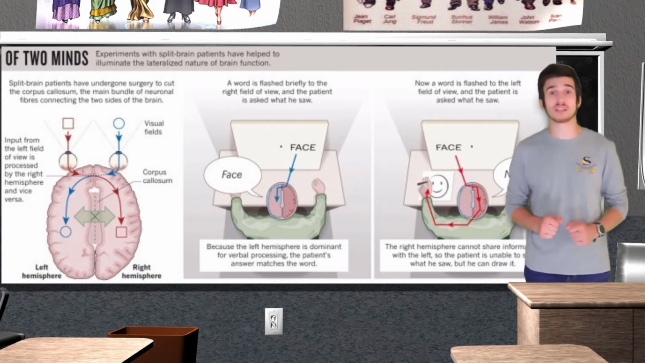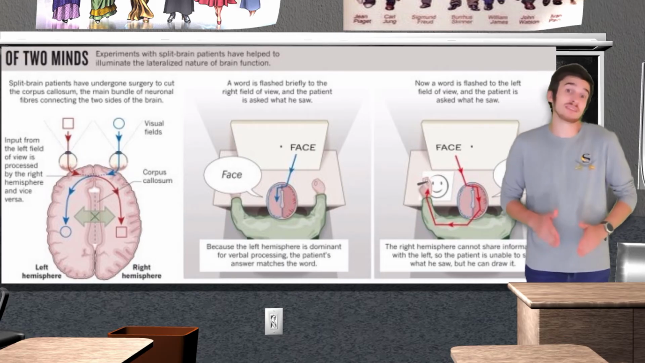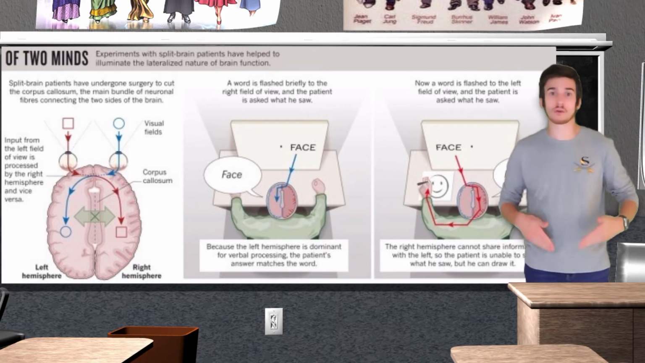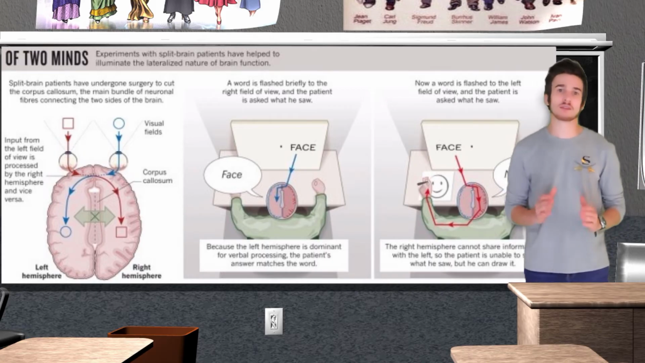When asked to recall what was seen on the screen, the subject would easily be able to say that they saw the word face. This is because the information was sent to the verbal left hemisphere. Remember, we just talked about how Broca's and Wernicke's areas are located on the left hemisphere. Now this is where things get interesting.